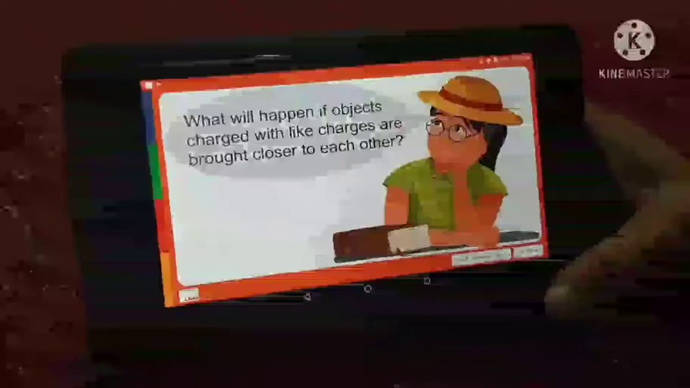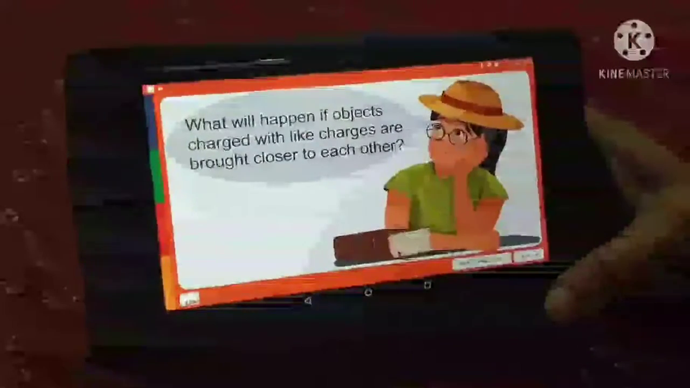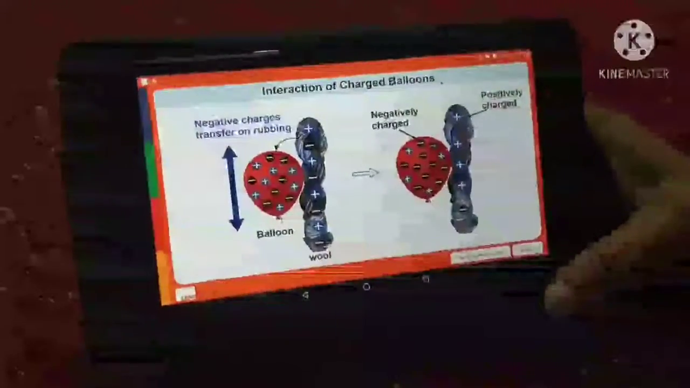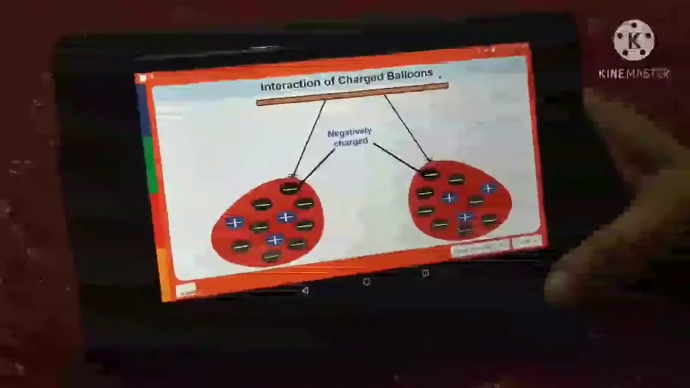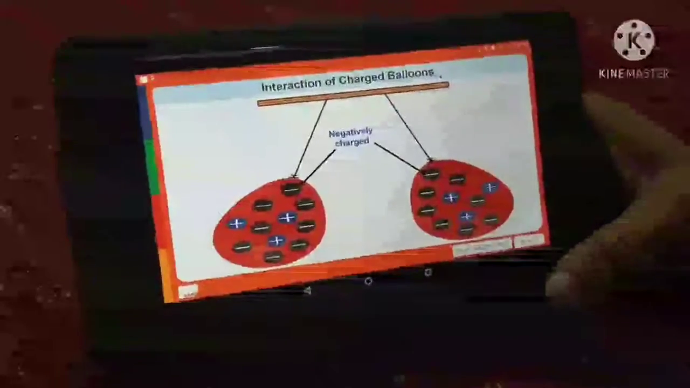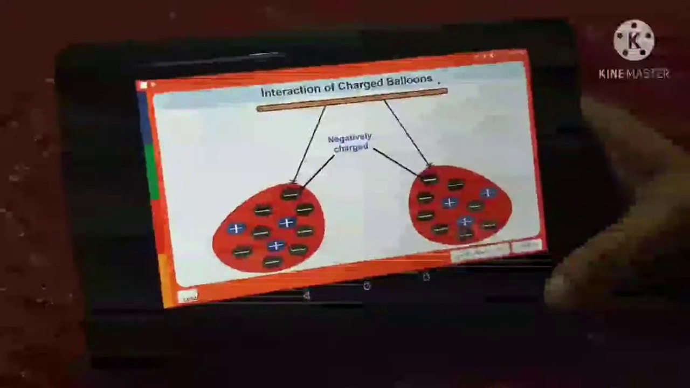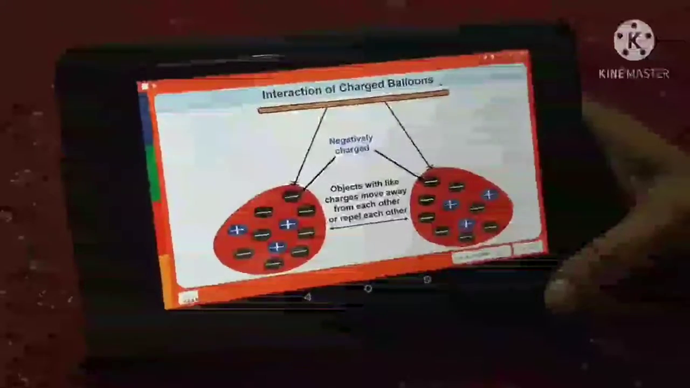What do you think will happen if objects charged with like charges are brought closer to each other? In the activity, since both the balloons were rubbed against wool, both acquired a negative charge. When two balloons with the same charges were brought closer to each other, they moved away or repelled each other. This shows that objects with the same charges repel each other.